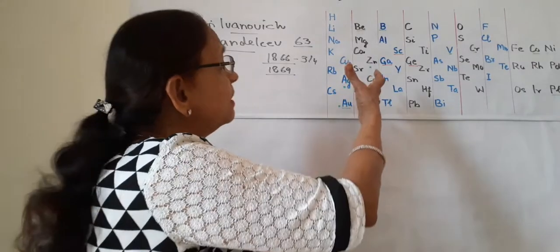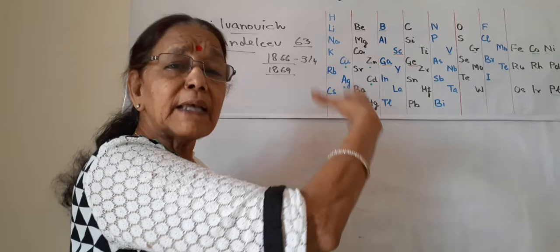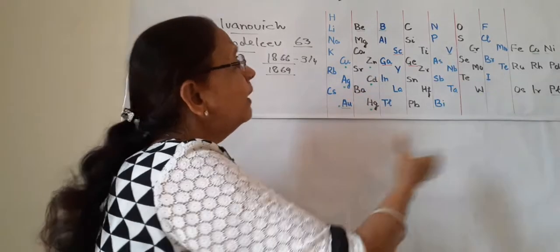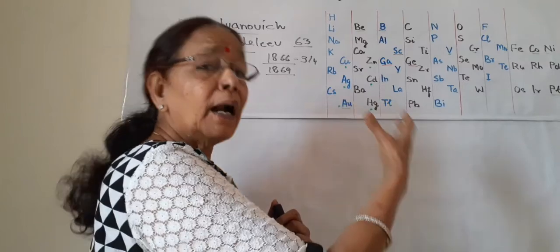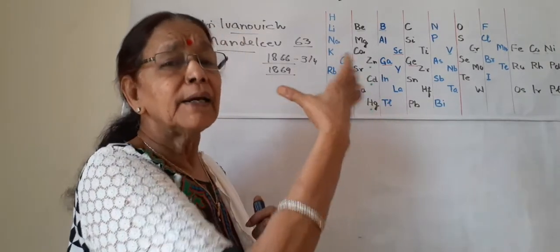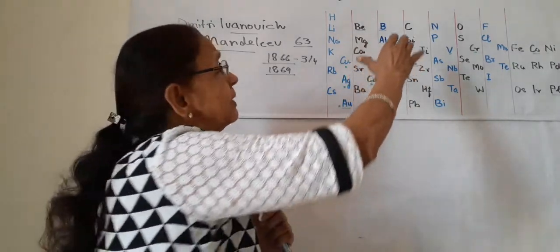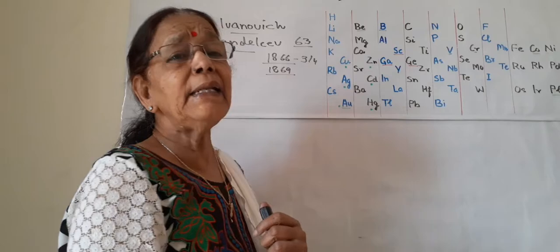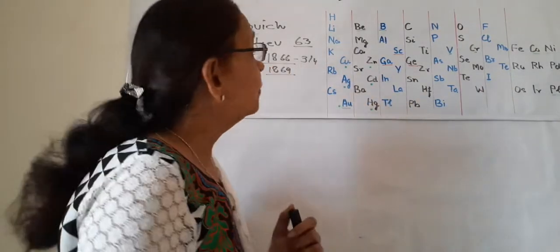And this table is not exactly Mendeleev's. It has been modified several times so that it will be a comprehensive table that can easily be understood. Mendeleev gave the table in Russian, and it is somewhat different from this. This is a table of 1872 in this form.